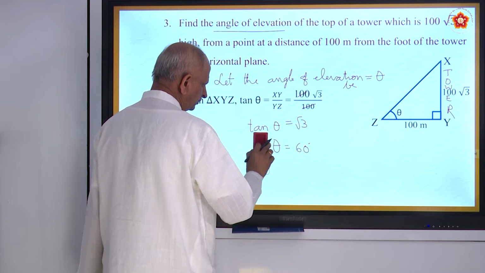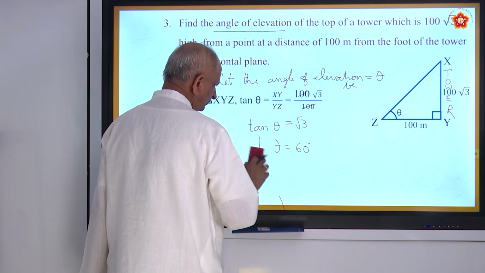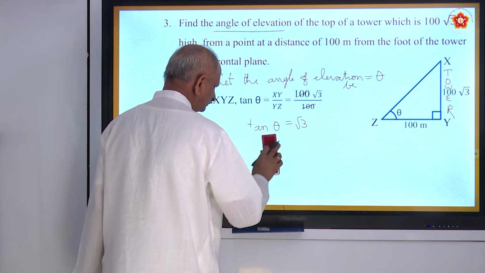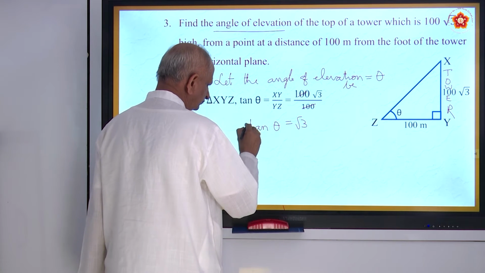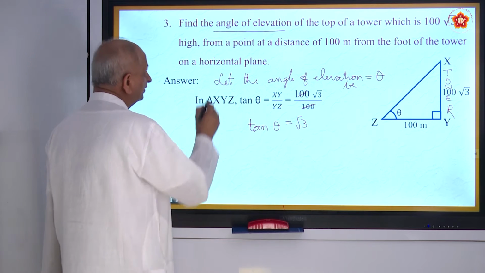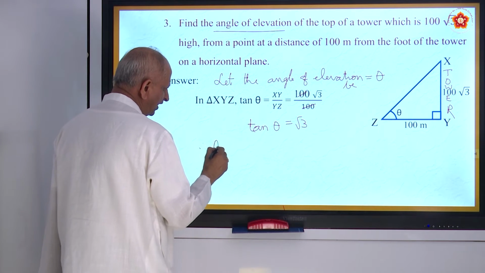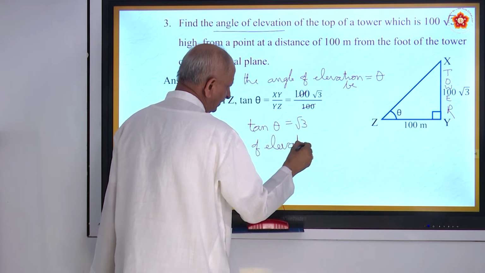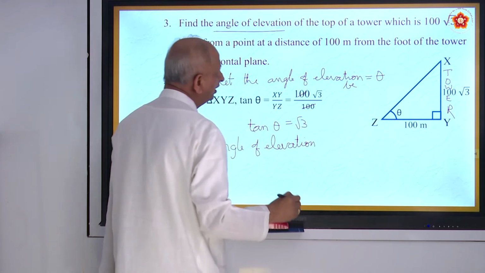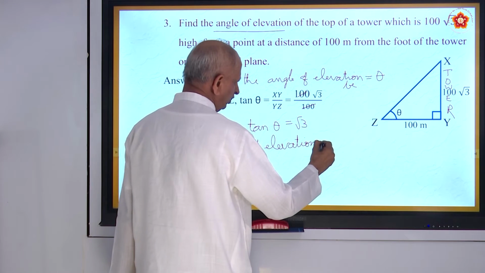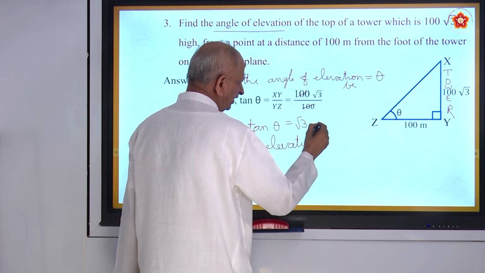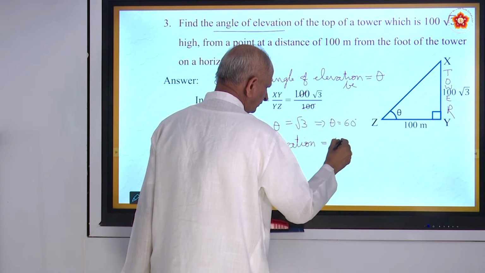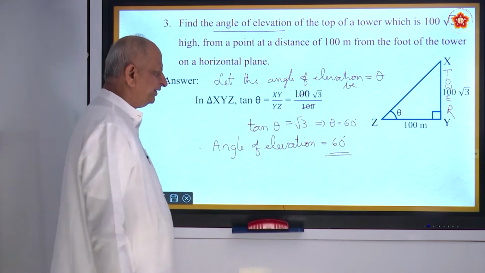So the angle of elevation of the top of the tower is 60 degrees.